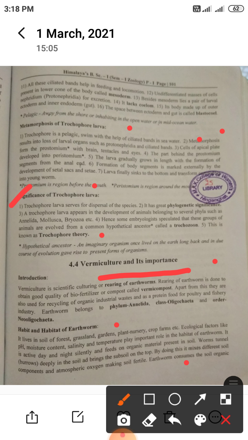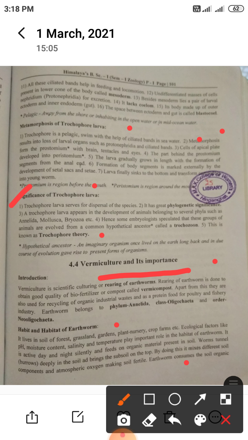Which factors play an important role? pH, then moisture content, meaning whether the soil is liquid, semi-liquid, or contains lots of water. Then salinity and temperature also play an important role in the habitat of earthworm.